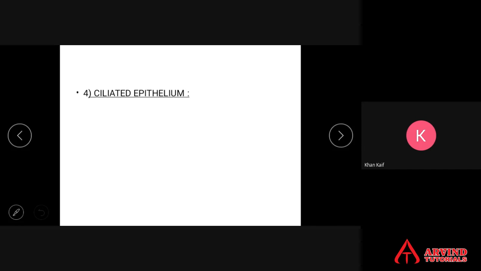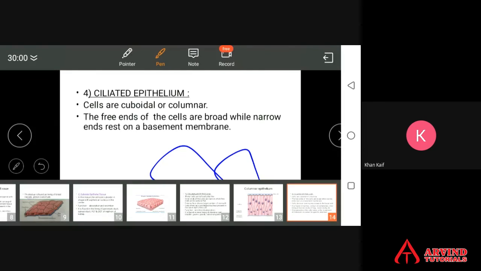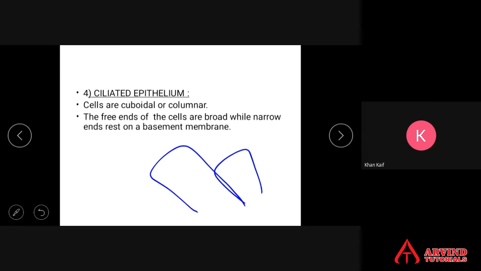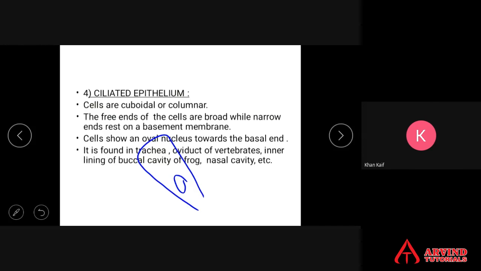Ciliated epithelium cells are cuboidal or columnar. They may be cuboidal, or they may be columnar. The free ends of the cells are broad, while the narrow ends rest on the basement membrane. They are nothing but a modified columnar epithelium. Cells show an oval nucleus towards the basal end. It is found in the trachea.